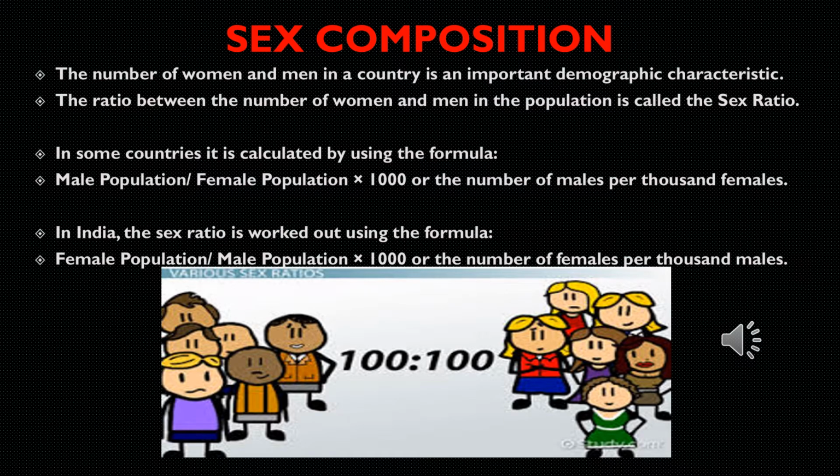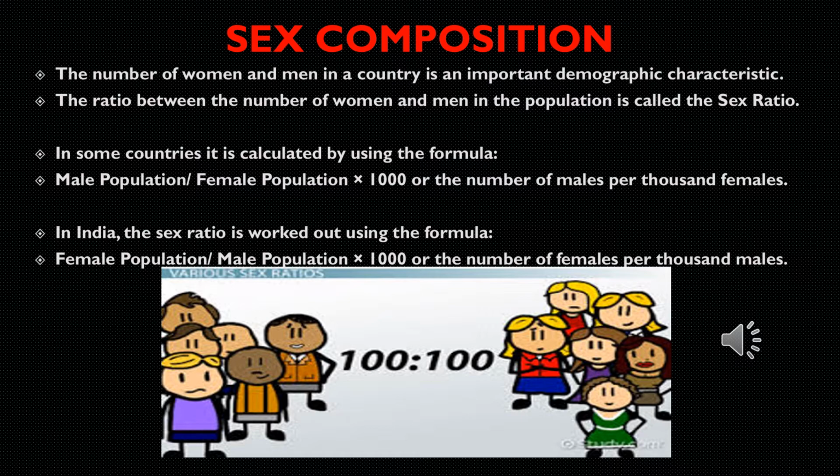Now, let us see the first component, the sex composition or the sex ratio. The number of women and men in a country is an important demographic characteristic. The ratio between the number of women and men in the population is called the sex ratio.